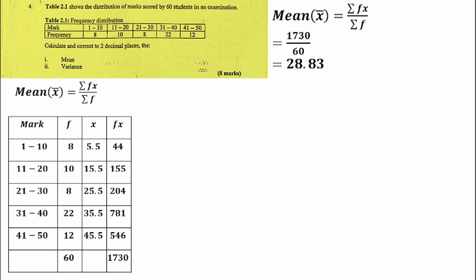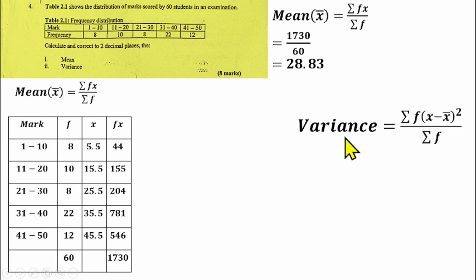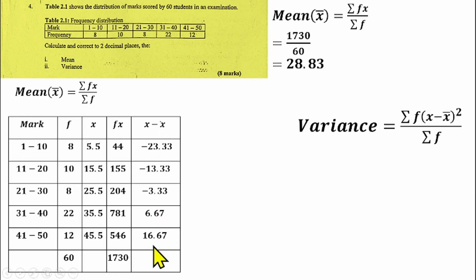And the variance of grouped data is calculated by summation f into (x minus x bar) squared over summation f. So we already have our x, which is the value we are having here. Our x bar is the mean that we have gotten here. So we need to compute x minus x bar. So that's the next thing you're going to do on the table.